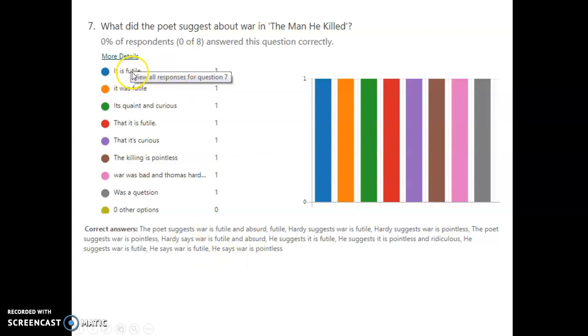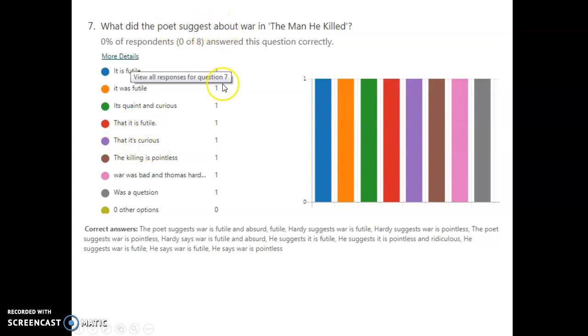So as you can see, we've got different answers going on here, but like the first one there, it is futile, that's the correct answer to that question. This one here, it was quaint and curious, obviously that's an incorrect answer, in line with the correct answers we've got down here. Hardy is suggesting that the war was futile and absurd, using that key word that we answered the question earlier. Again, it is futile, spot on. That it is curious, that's not the main point we're trying to get across.